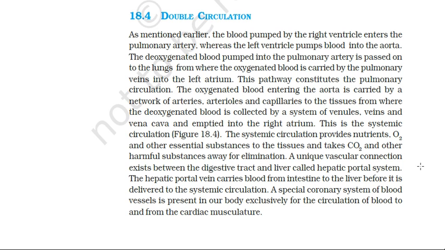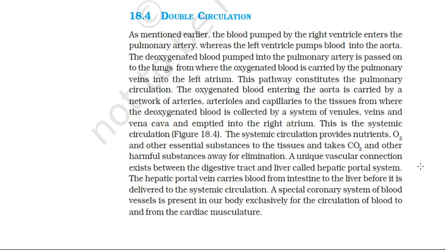And from the left auricle it goes to the left ventricle, from the left ventricle to the aorta, and from the aorta to all parts of the body. And at the same time the deoxygenated blood comes to the right auricle, and from the right auricle to the right ventricle, and from the right ventricle to the pulmonary artery. From the pulmonary artery it goes to the lungs for purification.